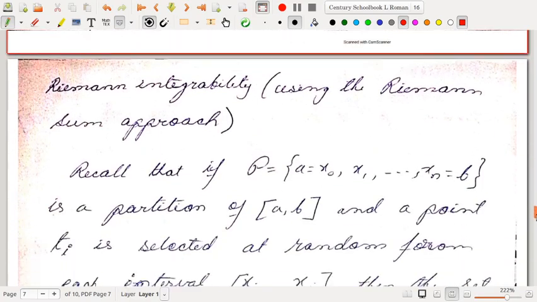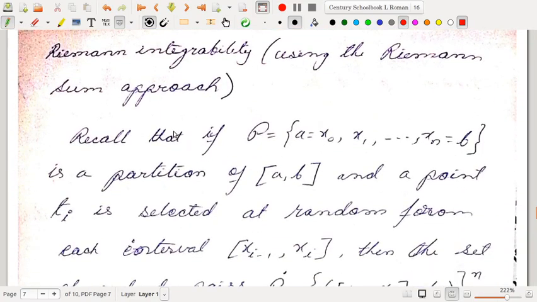Now in the very beginning of this lecture series on Riemann integration, I had mentioned that the approach that we are using is the Darboux approach, the upper sum and lower sum approach, and the original approach by Riemann was through the Riemann sum approach, and so let us see what that approach is. Both the approaches are equivalent, that also will be shown.